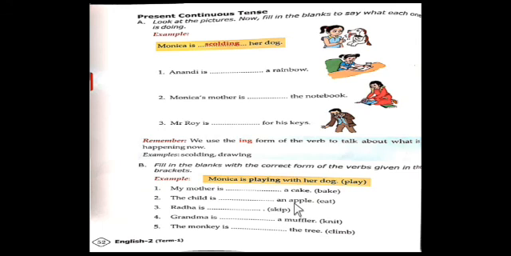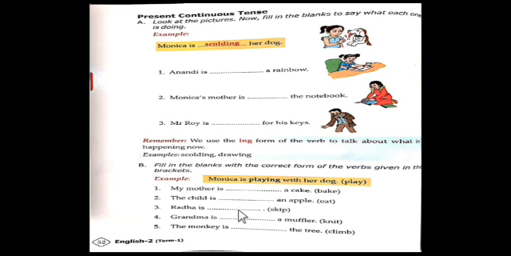Okay. Then third one. Radha is dash. So the verb is skip. So in rule number 3, you have learned if the verb ends with a consonant sound, then while forming the ing form of the verb, the consonant will be doubled.